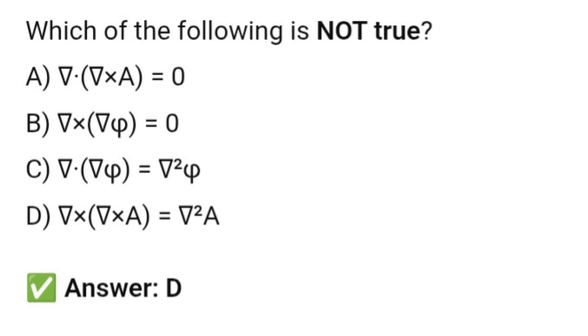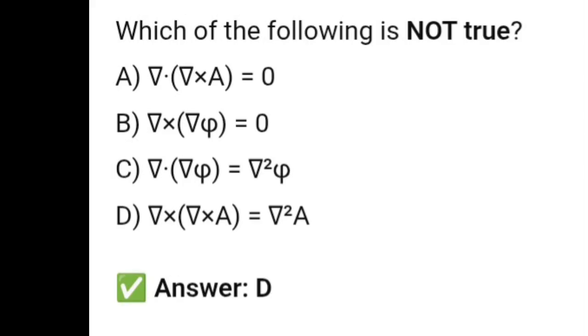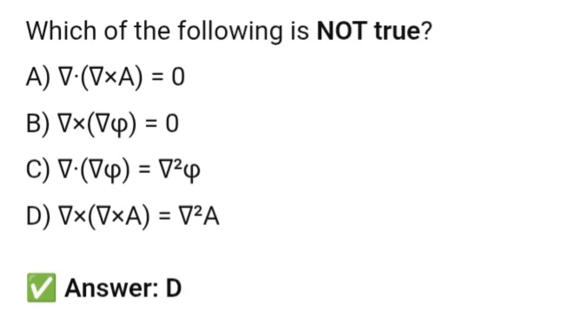Which of the following is not true? So we have to see which of the following is not true. If we solve all this and use different properties, then we will get to know that option D is not true. Actually, we did this question earlier as well. This is a direct property. There should be one more term besides Laplacian A.